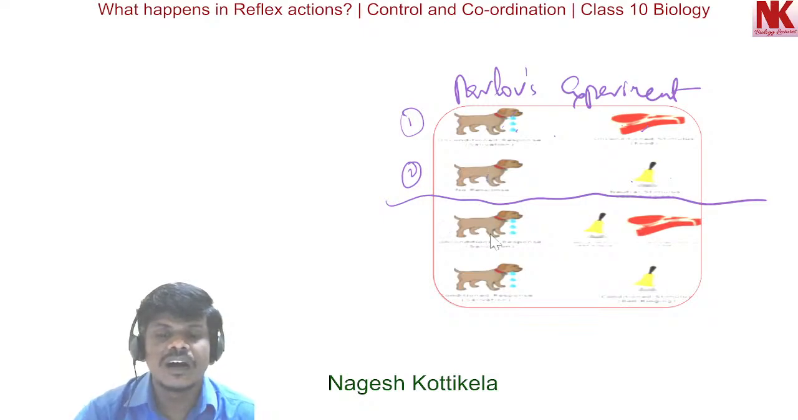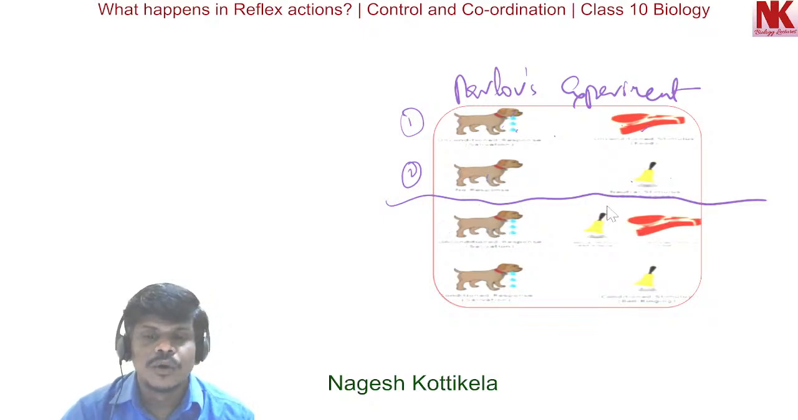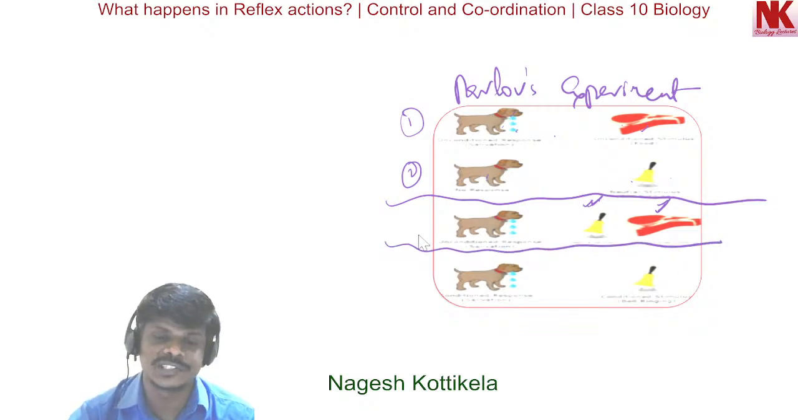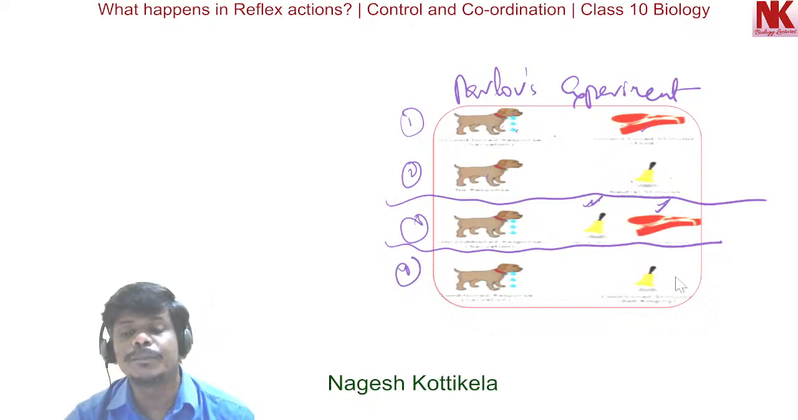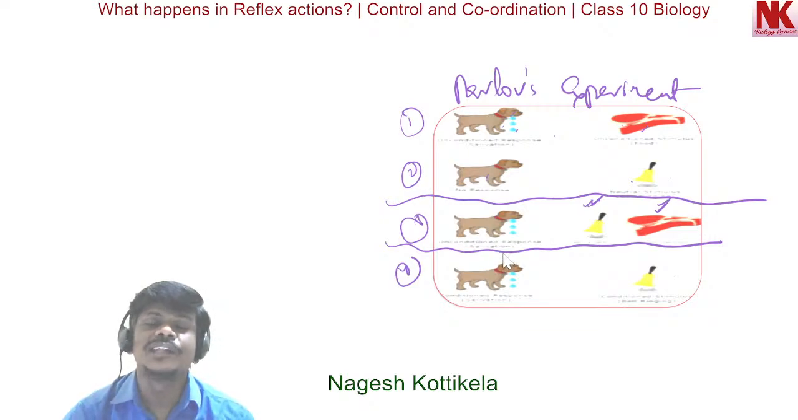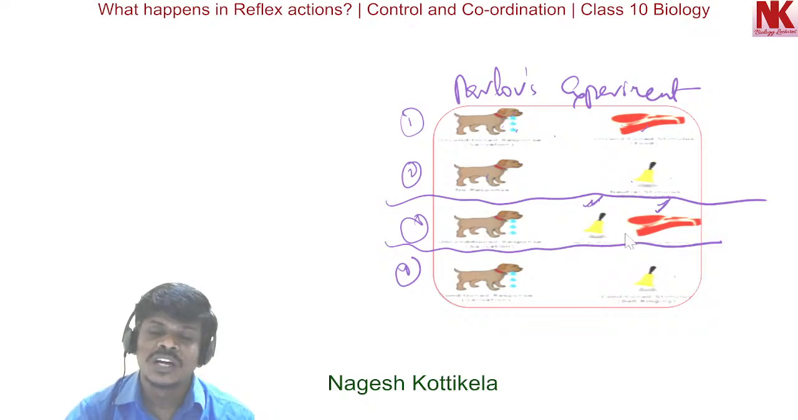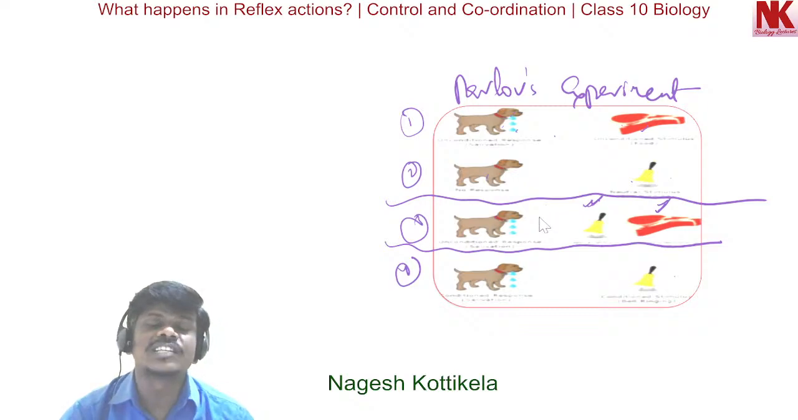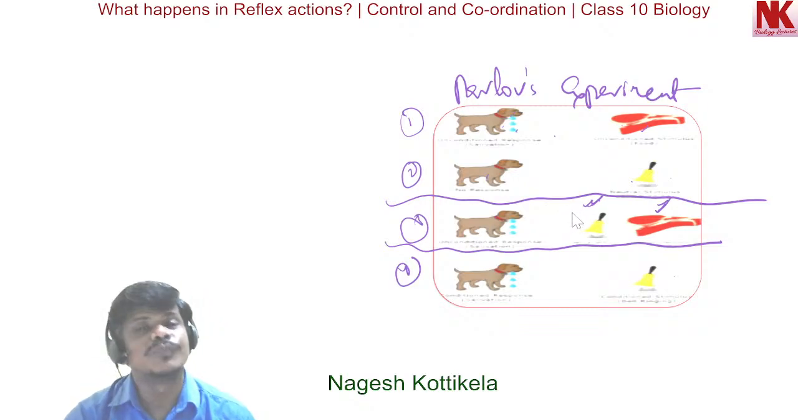Now, because of training, whenever the bell rang, the food was provided to the dog, and like this the dog was trained for several days. So obviously in the fourth step, what happens? Whenever the bell rings, the dog will salivate, because it will associate the ringing bell with the availability of food to eat. So this is how the dog has learnt during its lifetime. The dog has learnt that whenever the bell rings, it will get the food.